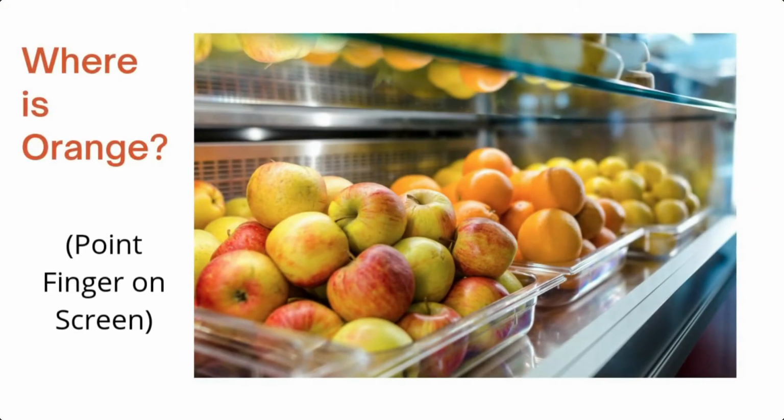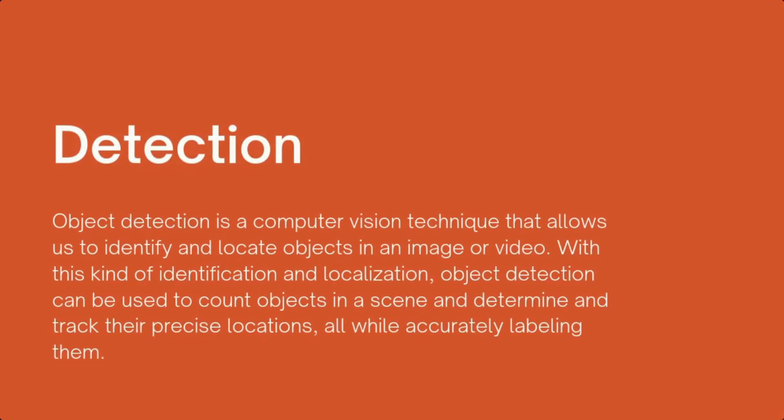So now see this image. Where is the orange? Can you point out that orange with your finger on the screen? Cool. Most of you didn't, but that's fine. Lazy peeps. But the thing that most of you did was detection. You found what that fruit-like object looks like, where it is located, and if it is an orange. And once you were done investigating, you came to the conclusion that it is an orange and it is at this point of the image. You classified here too, but also you found its location.